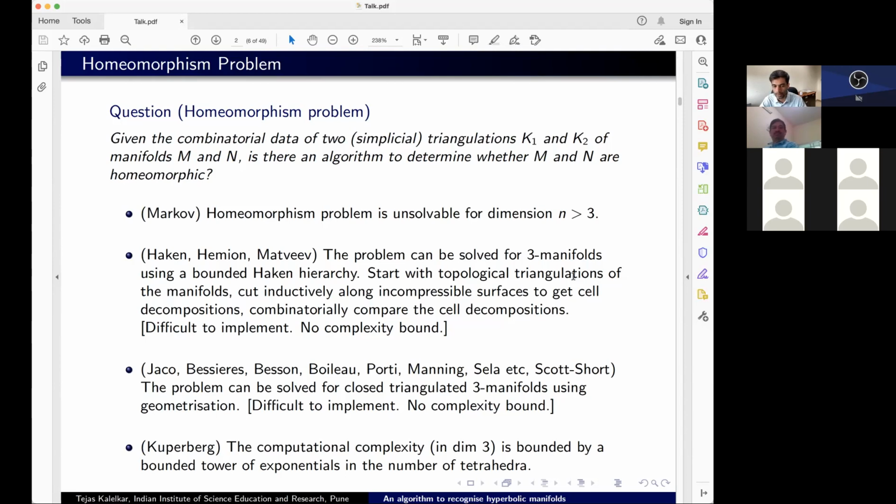So the aim here is to show that there is a bounded running time in terms of the number of tetrahedra. It's not yet an explicit bound, but it's in that direction. And the aim we want to get to is an explicit bound for the running time of such an algorithm for the homeomorphism problem.